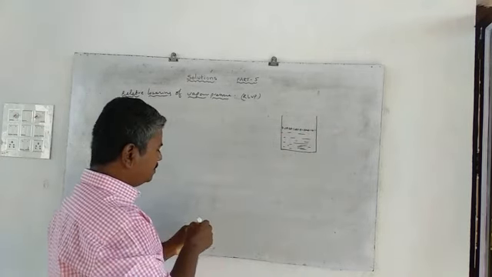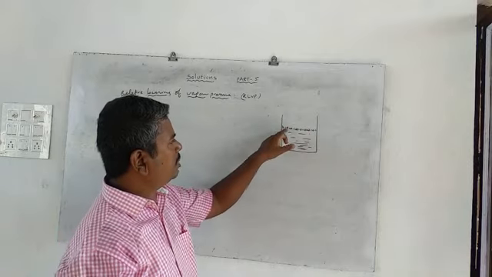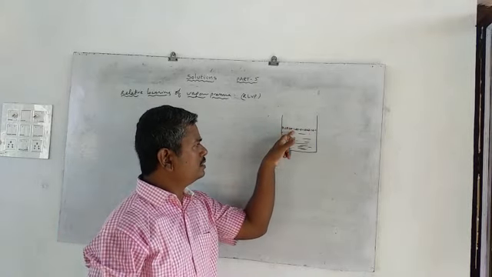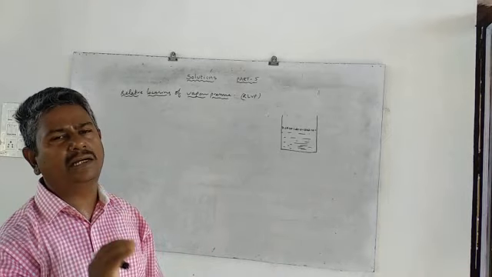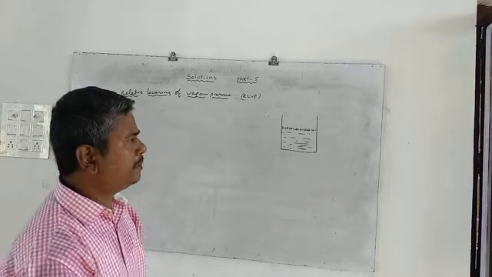Observe here, the solute particles occupy the surface of the solvent, so automatically the vapor pressure decreases.